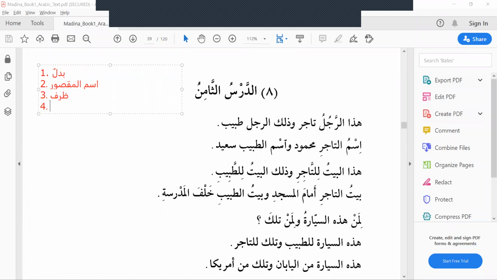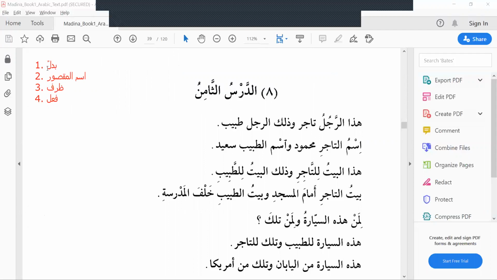The fourth one is just a small thing: a new verb, a past tense fa'al. Previously we have seen dhahaba and kharaja, right? Kharaja means went out, exited. It's a verb. And then dhahaba, went. These 2 verbs we have learned earlier. But in this lesson, we will be learning 1 more verb. These 4 things, inshallah, we will be learning in lesson 8.